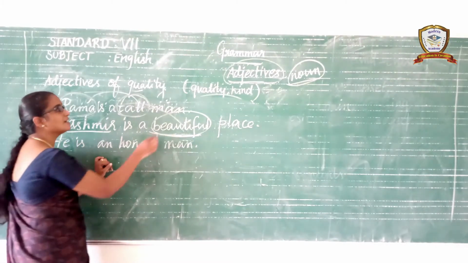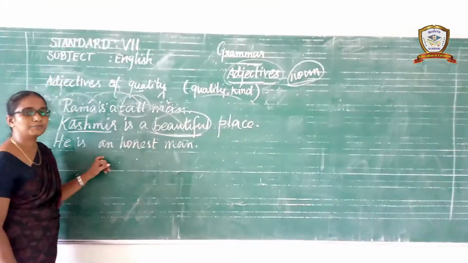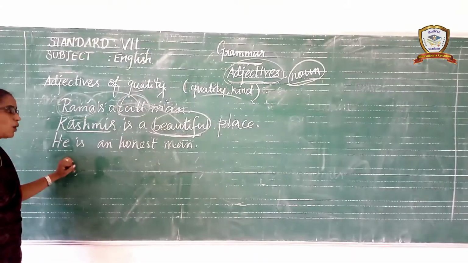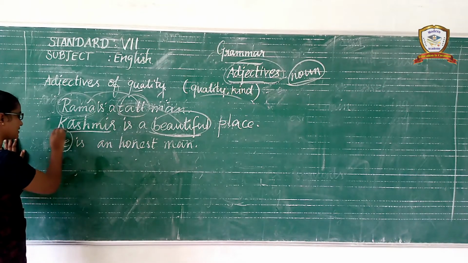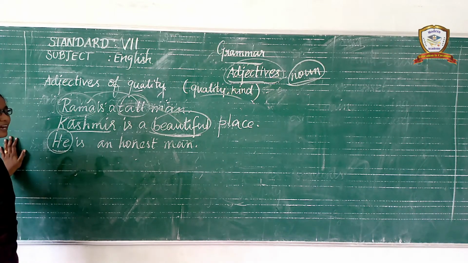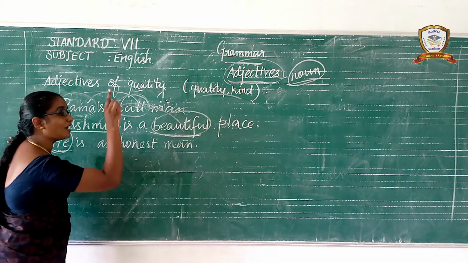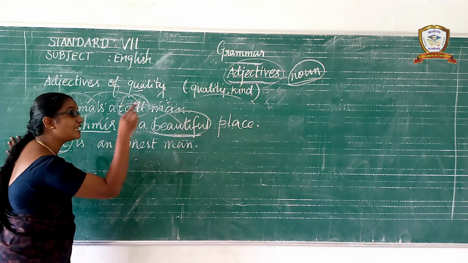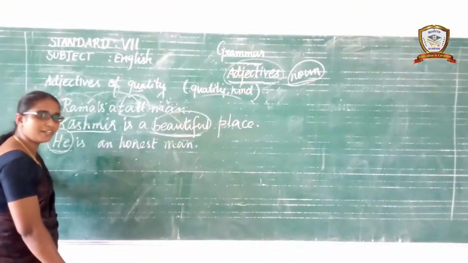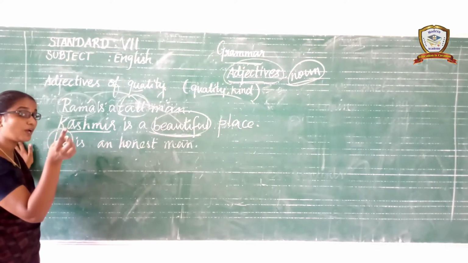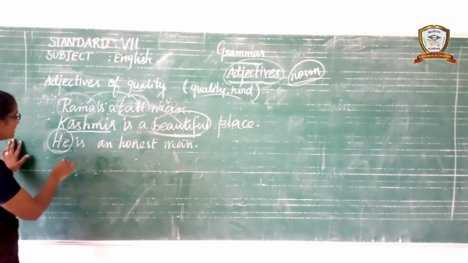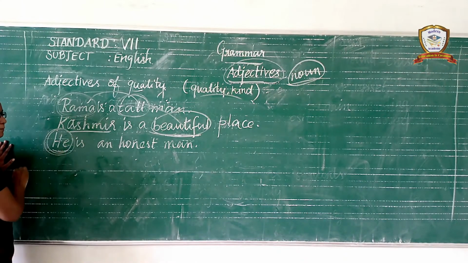So it is called adjectives of quality. And the next one, he is an honest man. In this sentence, a pronoun is there. There is no noun. Understand? An adjective qualifies the noun or pronoun. Keep in mind, noun also, pronoun also. In this sentence, he is the subject pronoun.